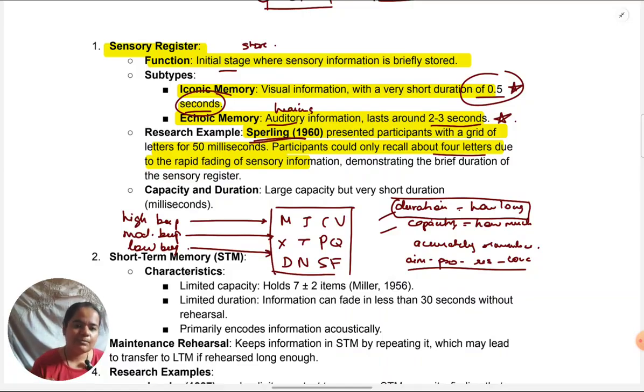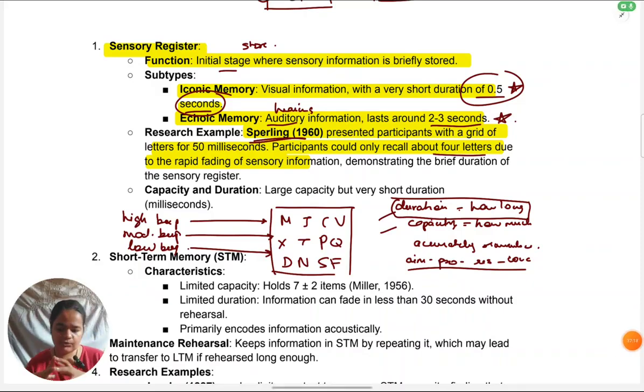Why do we do laboratory experiments? If your research methods are strong, you will know very well. We do such experiments to establish clear cause-effect relationships, to do manipulation. Only when we manipulate a variable can we say it is the cause of something. Here what Sperling has manipulated is the presentation of letters.